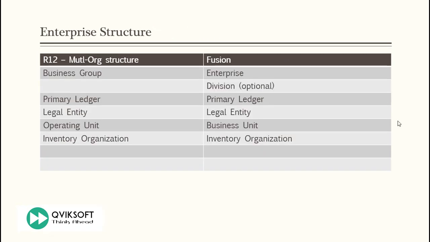In R12, we used to define multi-org architecture for different kinds of responsibility and access control, which used to comprise business group, primary ledger, legal entity, operating unit, and inventory organization. In Fusion, this is called enterprise structure. Business group is defined very similar to an enterprise in Fusion. You can define a division, which is optional. Then you have ledger, legal entity, business unit, and inventory organization. This is how you define enterprise structure in Fusion.